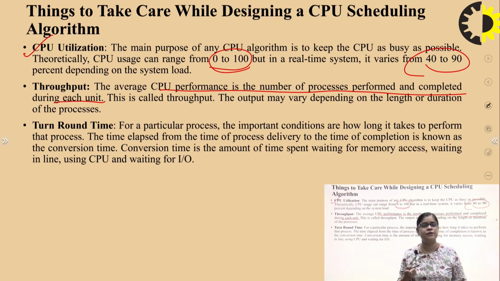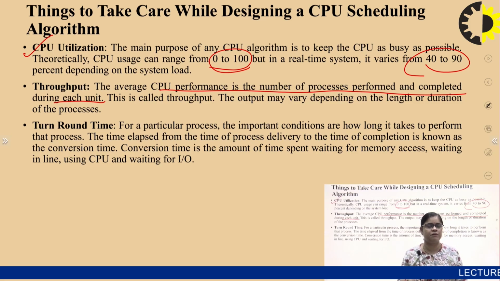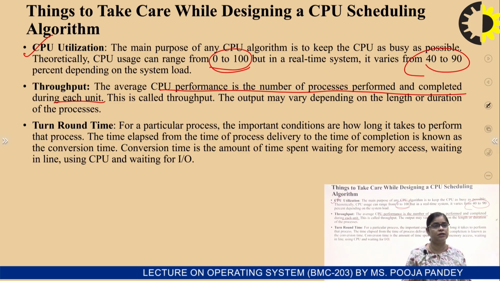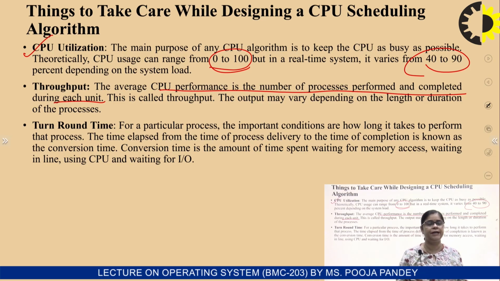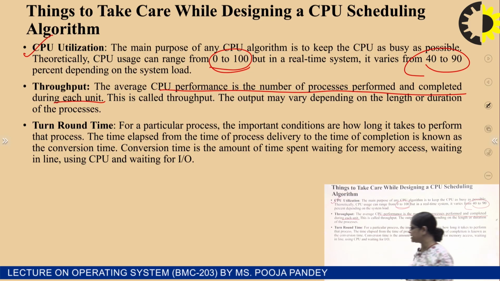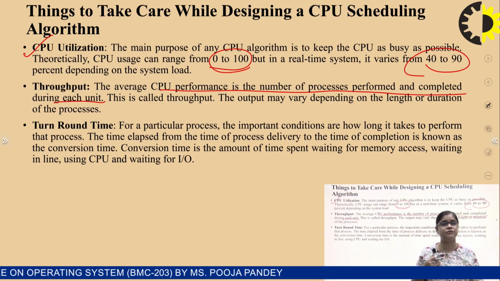So first we have to keep in mind what throughput is. Its performance is also calculated and its completion is also included. So both things together are called the throughput. The output may vary depending upon the length or duration of the process, how much time an individual process has taken.